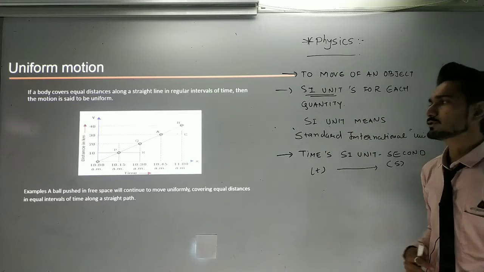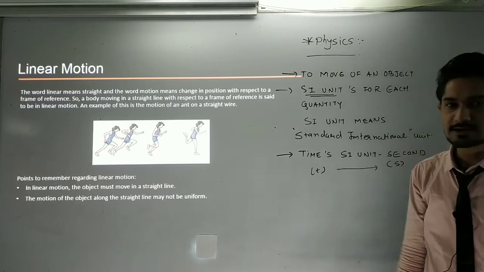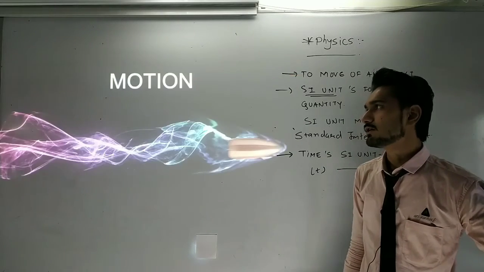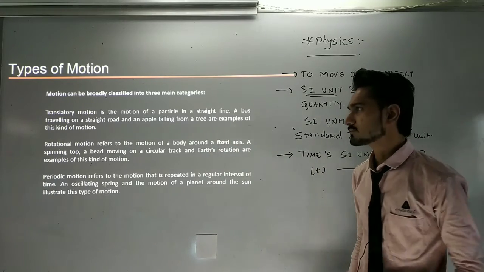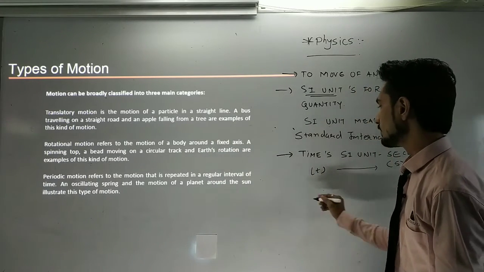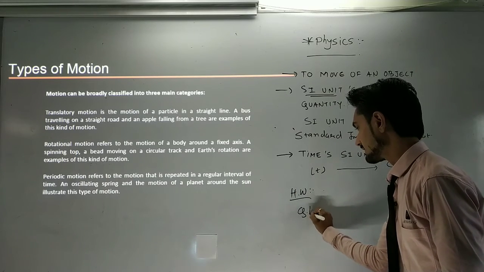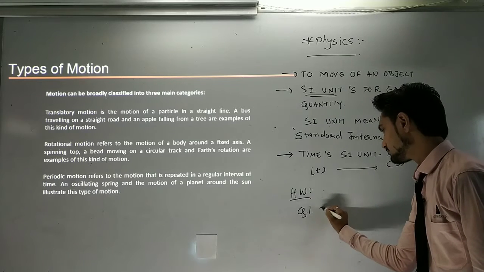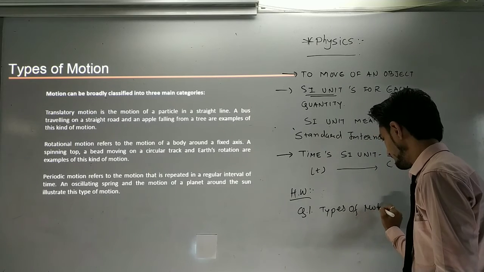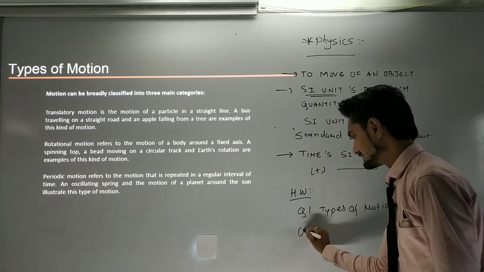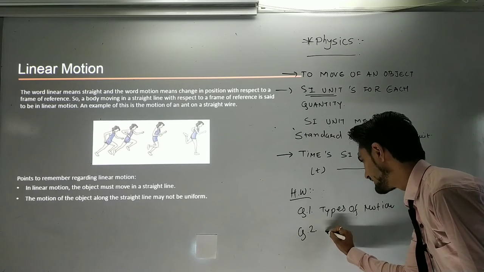Now, the first one is uniform motion, but we are going to cover that in the next lecture. Let us take up the homework here. You have to write the questions regarding the types of motion. These are the three types of motion that you have to write in the homework, with examples. Question number 1, types of motion. Question number 2, linear motion. Explain both.